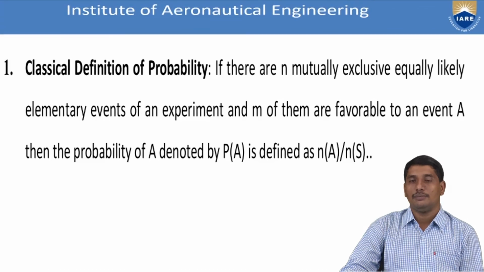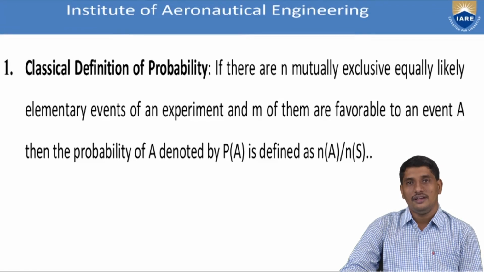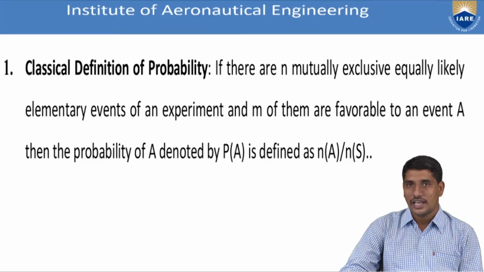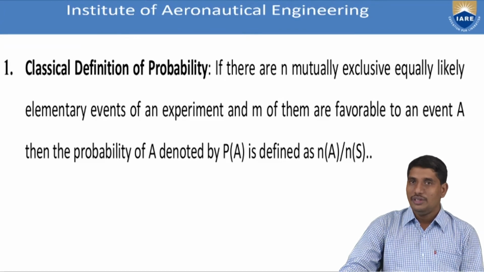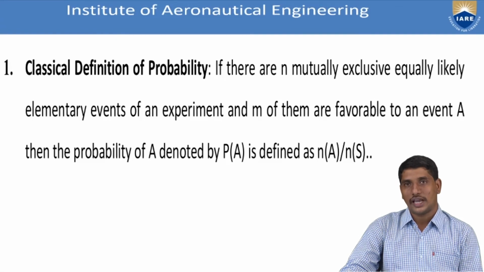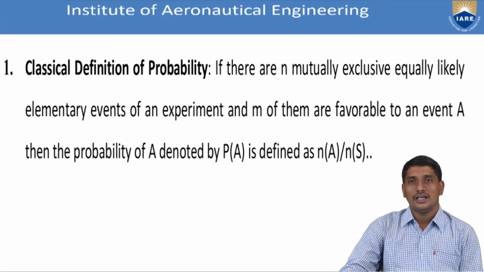prior to that, we defined event. An event is nothing but any subset of S. Now, the interesting cases are the empty subset phi and the whole set S. The empty set phi is also a subset of S, as well as the whole set S is also a subset of itself. How could we imagine them? The empty set phi represents the impossible event, that means which never happens, and the whole set S represents the sure event, that the event always happens. So in that way we can understand the existence of S and phi as events.